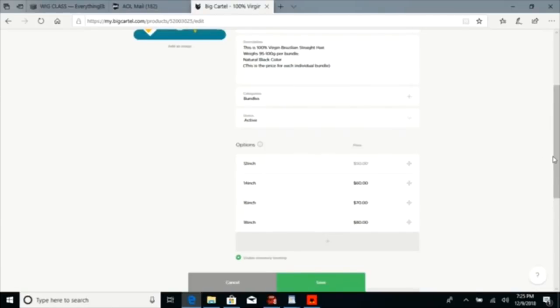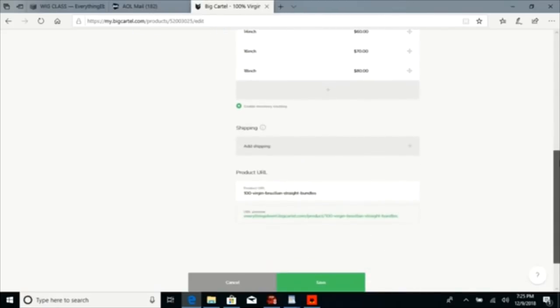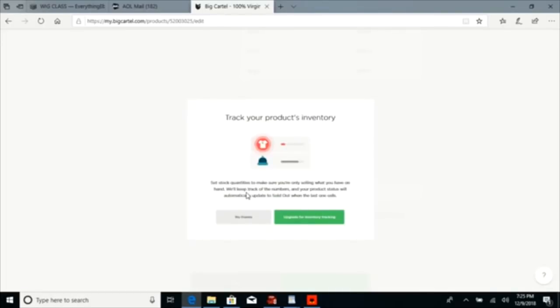All right, so y'all going to add all your options, all the lengths that you have. Enable inventory tracking. I think that this is something you have to pay for.